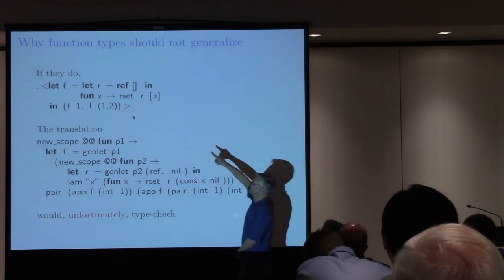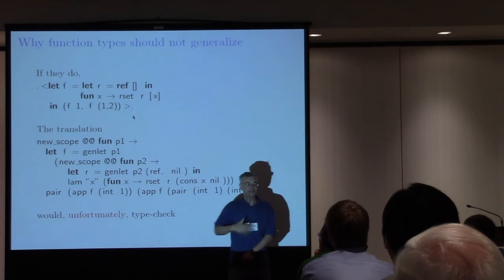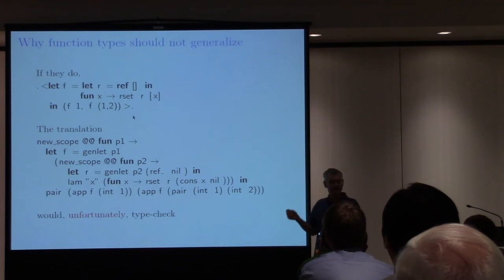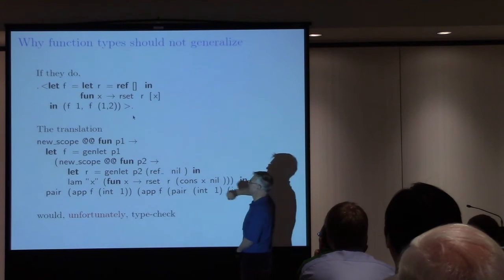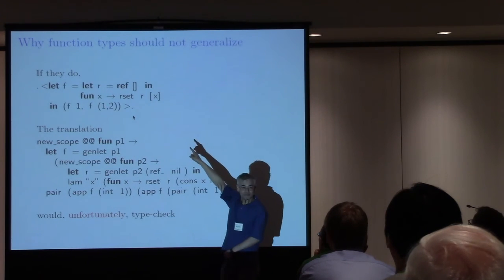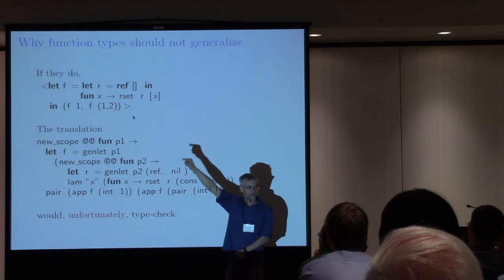Again, forget about the code. This is an expression where R set is the function that reads a value from the reference cell and writes another value into the reference cell. So it writes one value that is given and returns the previous value from the reference cell. If you use it in this translation, we don't want this code to type check, because in this case it will put an integer and a pair in the reference cell.